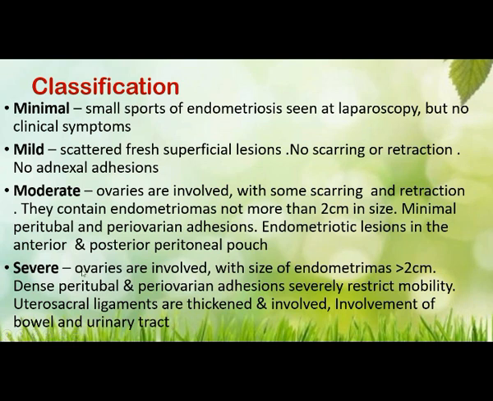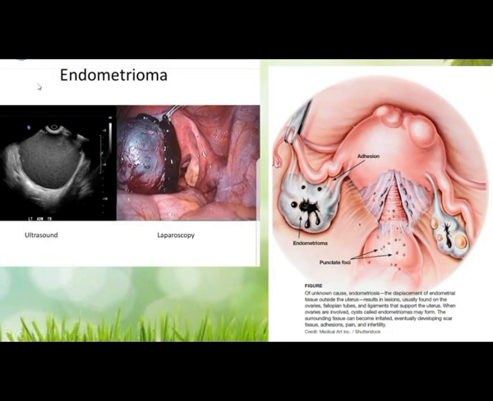At this time the symptoms will be severe. This is endometriosis. You can see this is a chocolate cyst, a ruptured chocolate cyst at laparoscopy. You can see this is the adhesion. It is all connected, like adhesions occur.